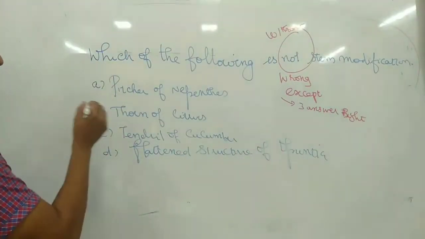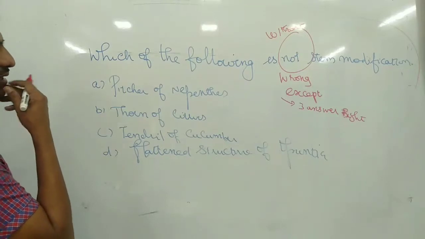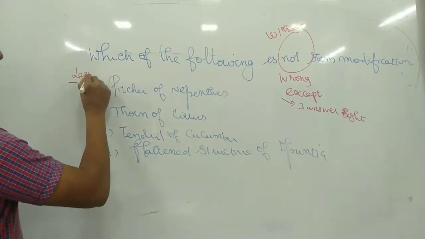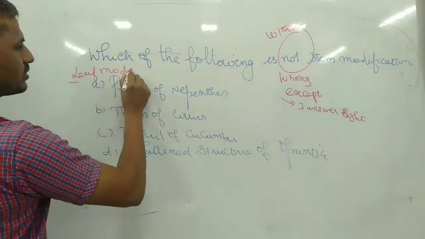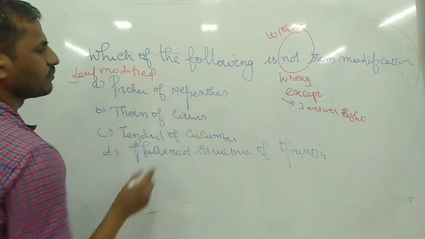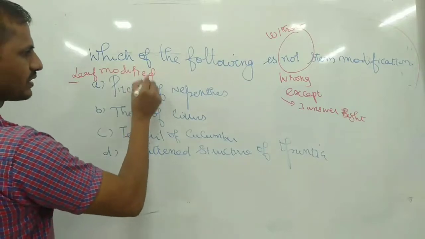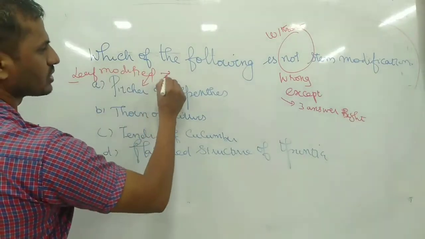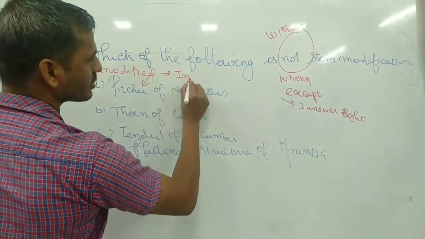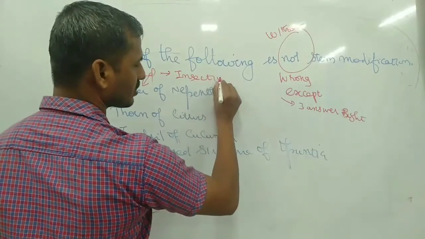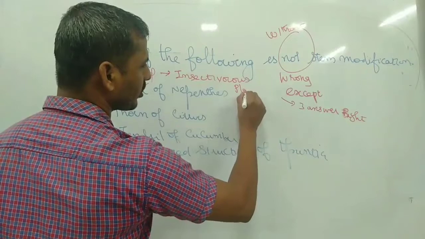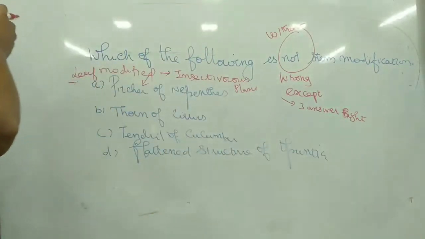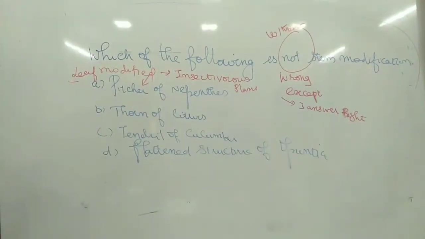So what are the three right answers? First, the pitcher of Nepenthes. It is a leaf modification. The leaf is modified into a pitcher. It is an insectivorous plant.